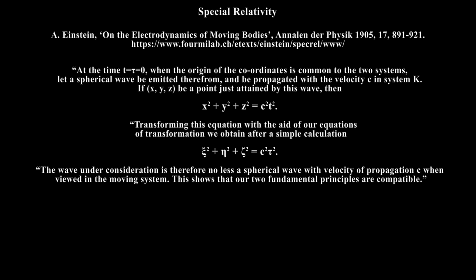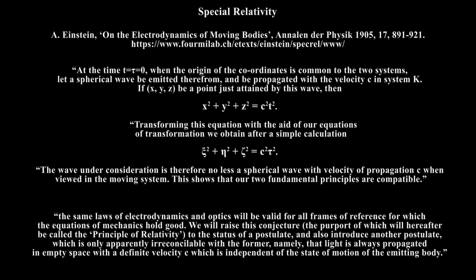In the introduction of his 1905 paper, Einstein stated his two principles or postulates in this way. The same laws of electrodynamics and optics will be valid for all frames of reference for which the equations of mechanics hold good. We will raise this conjecture, the purport of which will hereafter be called the principle of relativity, to the status of a postulate, and also introduce another postulate, which is only apparently irreconcilable with the former, namely that light is always propagated in empty space with a definite velocity c, which is independent of the state of motion of the emitting body.